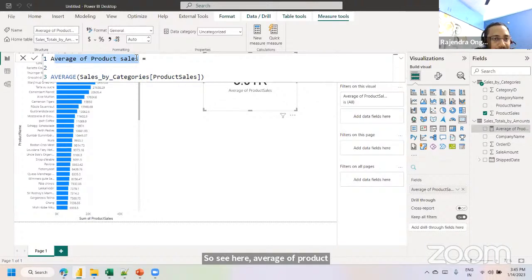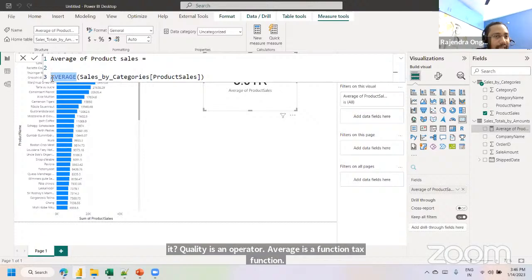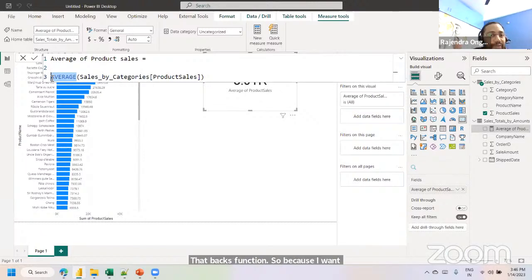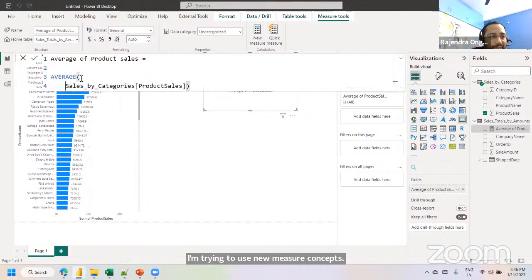So see here, average of product of sales, right? This is the name of the measure. Is equal to is an operator. Average is a function, a DAX function. Because I want to see the analysis, instead of using the implicit measure, which I can change manually, I want to dedicatedly define an explicit measure. For that, I'm using the new measure concept. So average of sales by category. So this is my table name. Sales by category is the table, and product sales is the column which resides on the sales by category table. So I'm going to close the bracket, validate it.